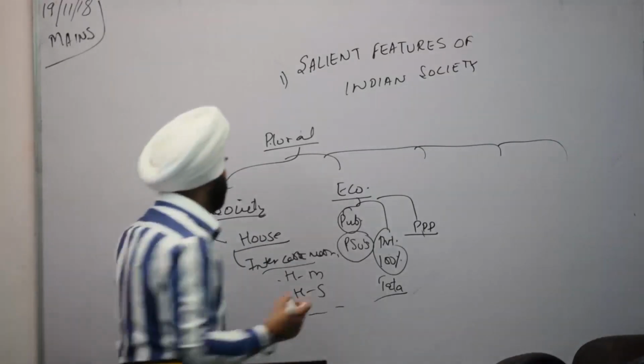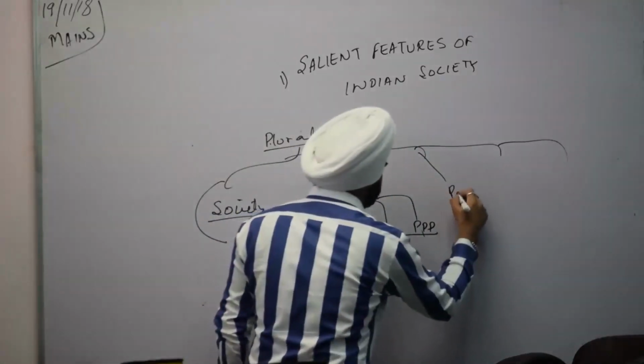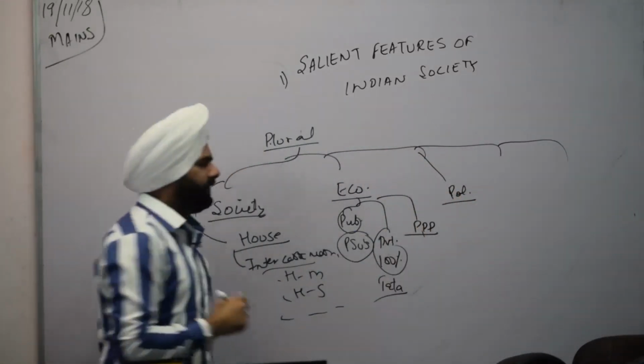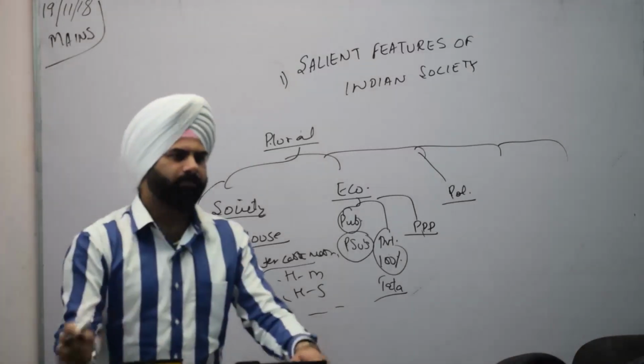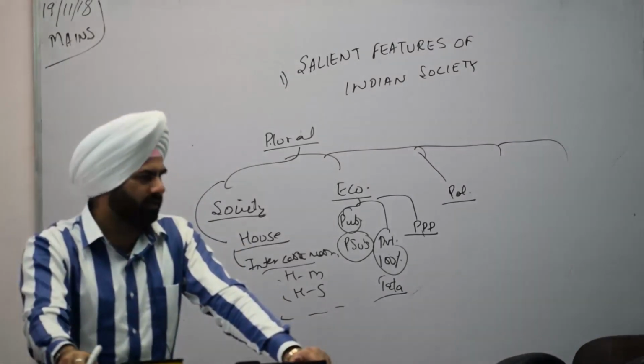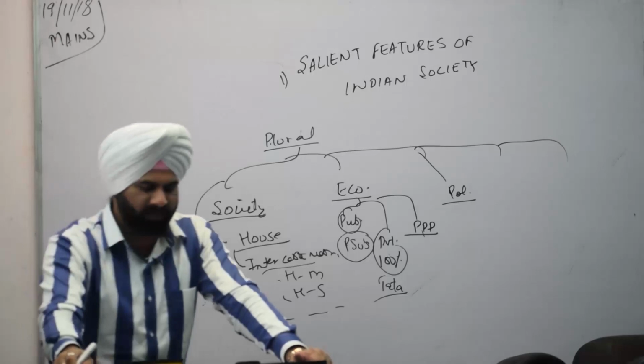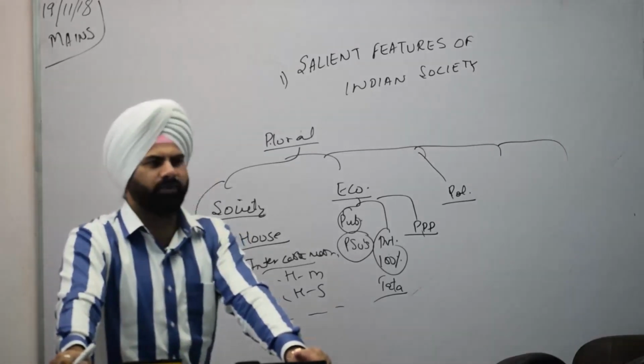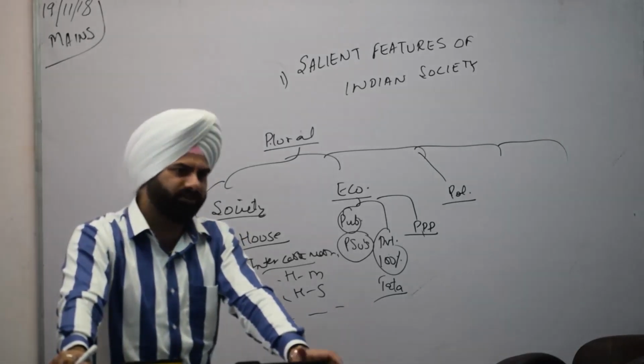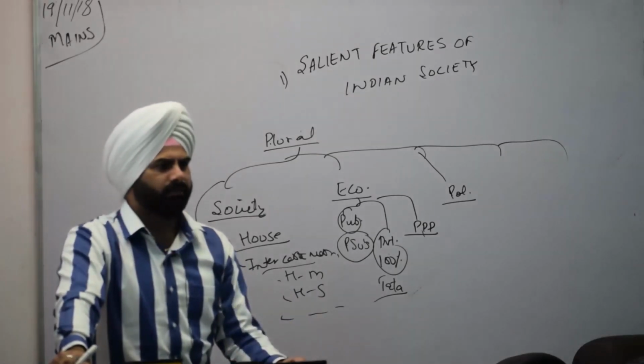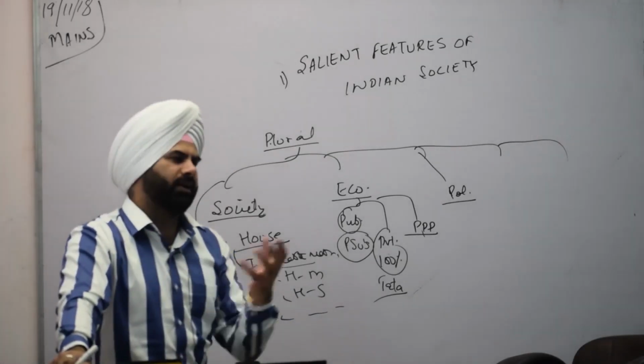The third is, for example, the political structure. We are politically also plural. For example, there are different parliamentarians that are there. The parliamentarians, they come from different religion, they come from different region, they come from different caste, they come from different creed. इसी में हमें प्लूरलिटी है हमारे पार्लियामेंट में.